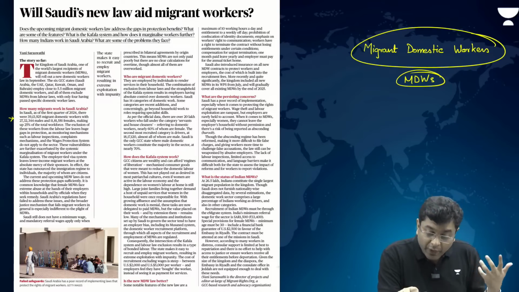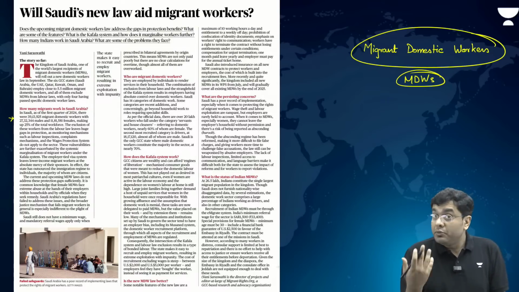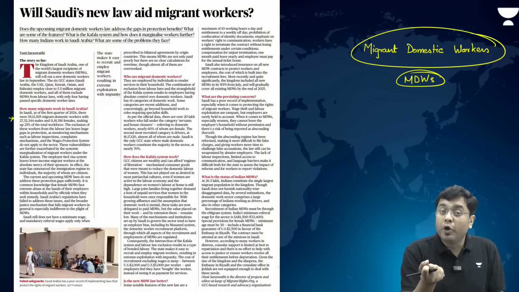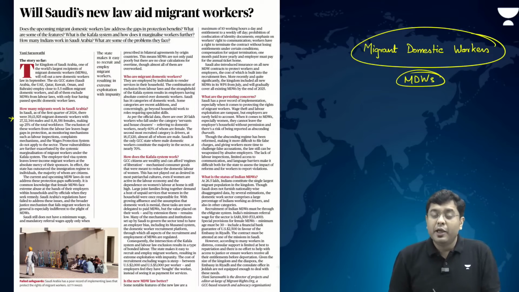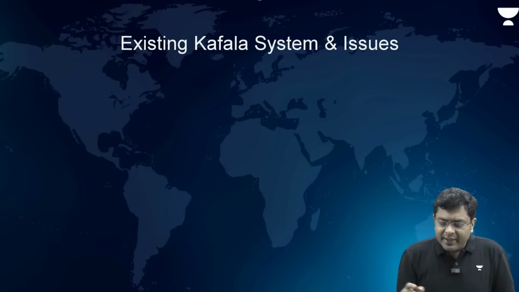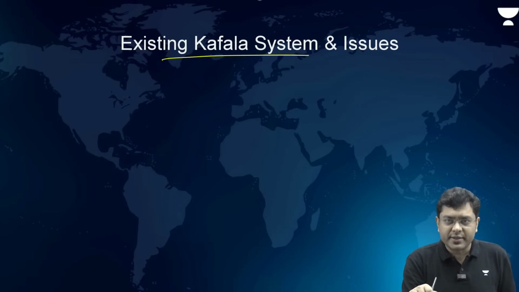That is when the employers could always file cases of absconding individuals, or hurub, and that is when various different punishments would be given to the domestic workers. But the domestic workers also face a predicament, and that is due to the existing kafala system.